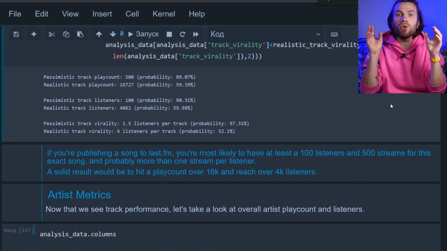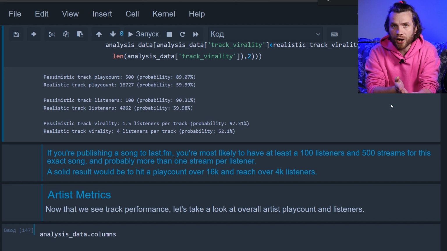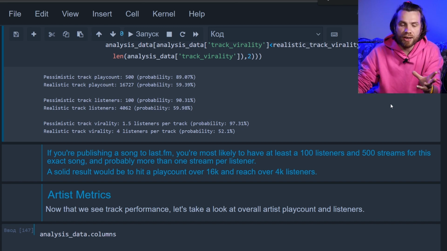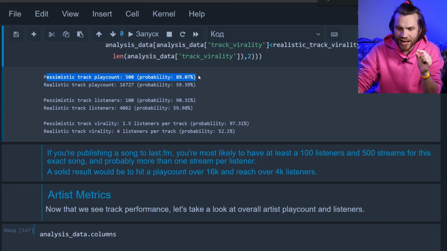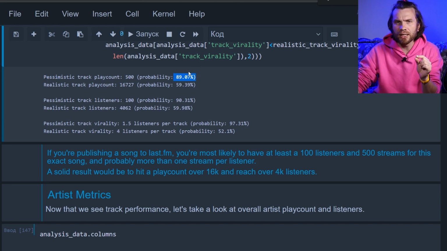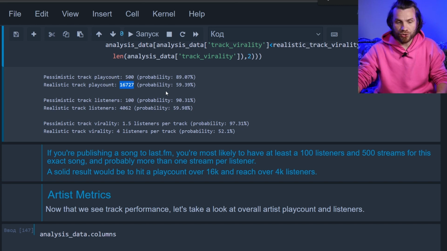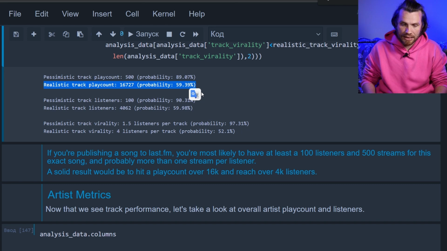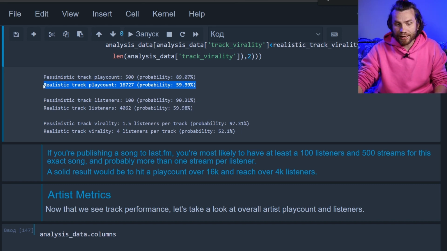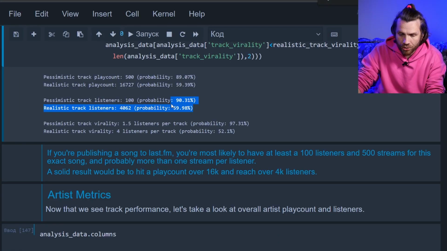Let's sum it up. If you're an aspiring artist and you issue a track, your first milestone is 500 plays for your track, and your probability of going past that is actually pretty high, 89%. So you're pretty likely to be above that, and you're still pretty likely to be above 16,000, which is like the realistic play count. So almost half of the artists are above that level. You're pretty likely to be above that level. Not for sure, but pretty likely. Kind of the same numbers for track listeners in terms of probability.